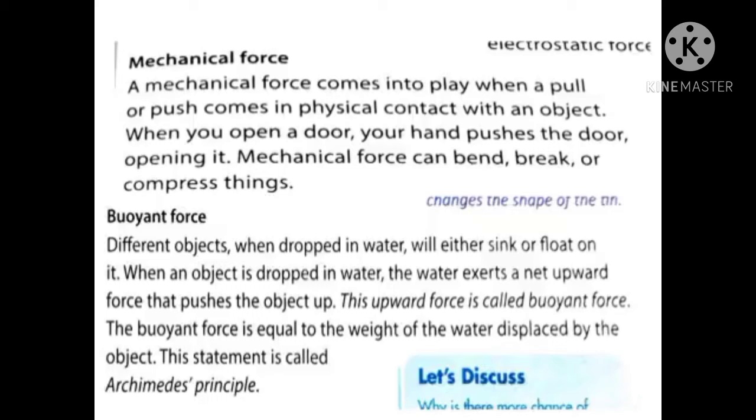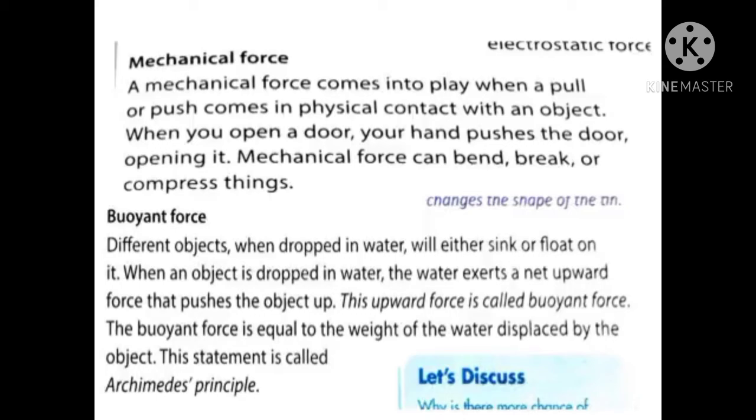That means even the water has some kind of force in it, like how the earth has gravitational force. Even the water has some force in it, which is called the buoyant force. When the weight of the object is less than the buoyant force, that is, when the force of the object is less than the water's force, then the object will float.